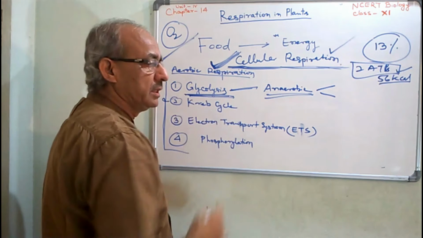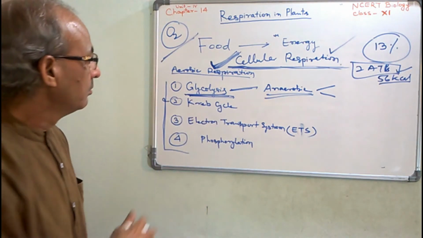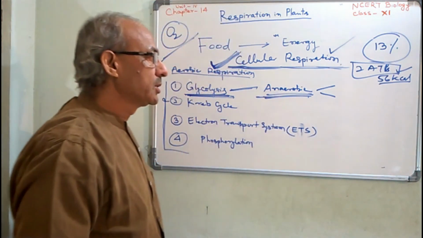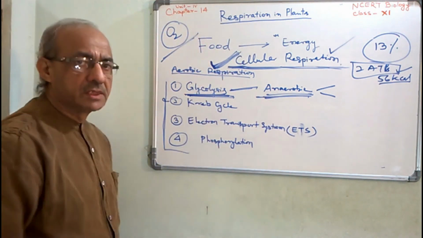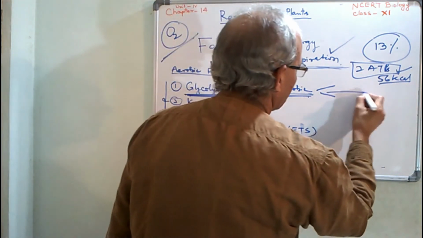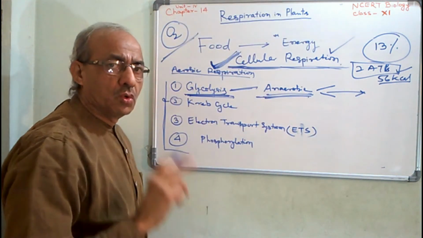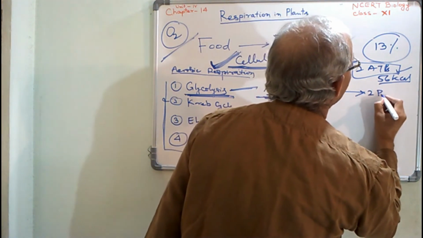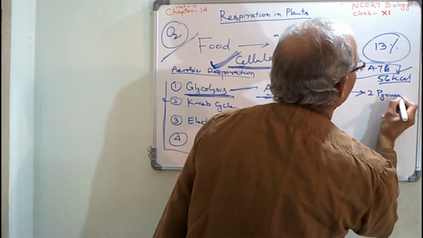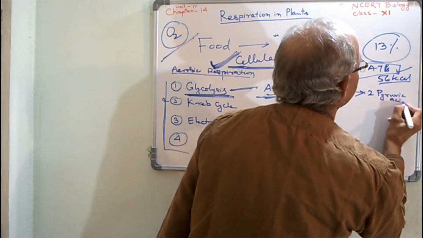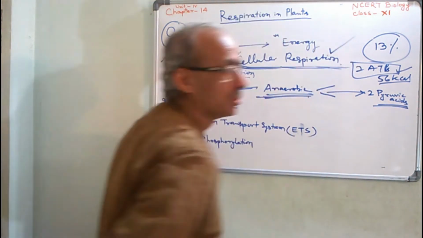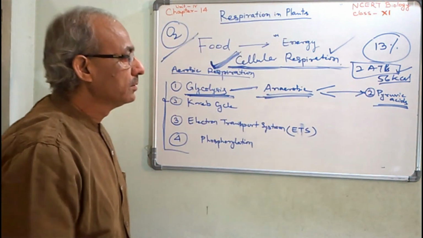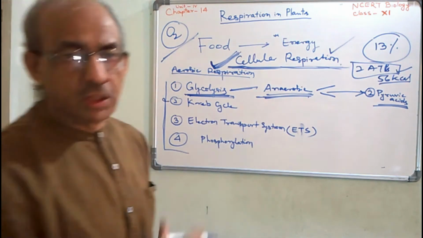Here we have seen that by anaerobic respiration or glycolysis, two molecules of pyruvic acid are formed at the end of anaerobic respiration.